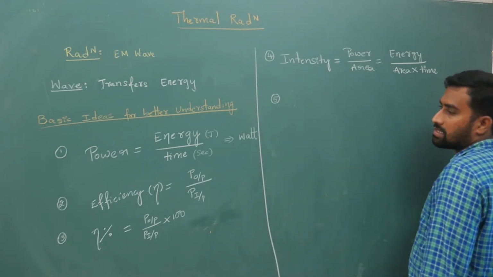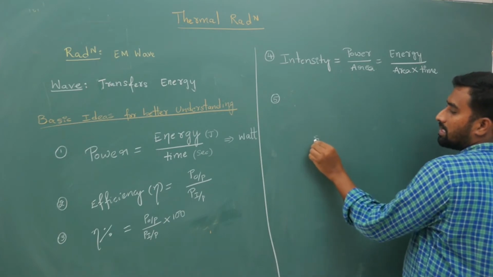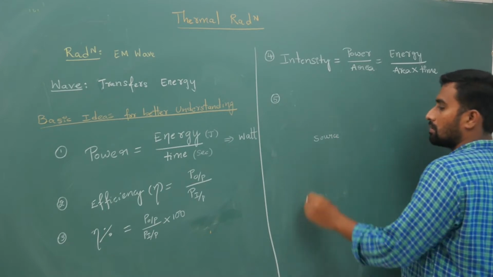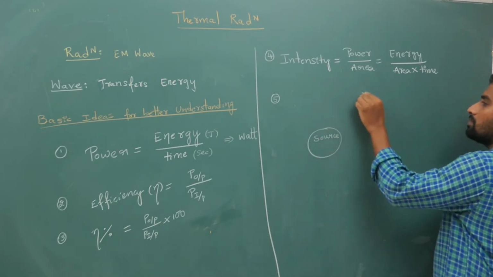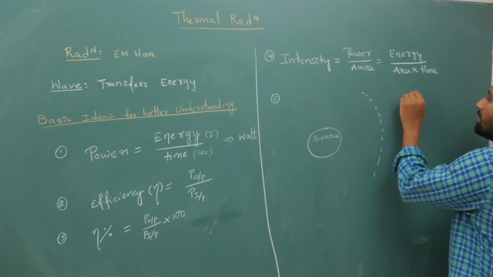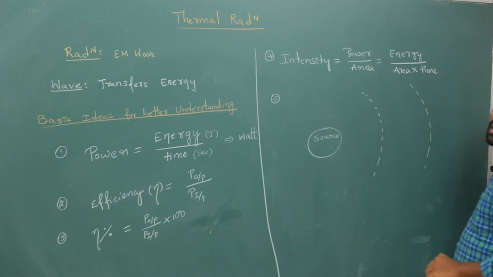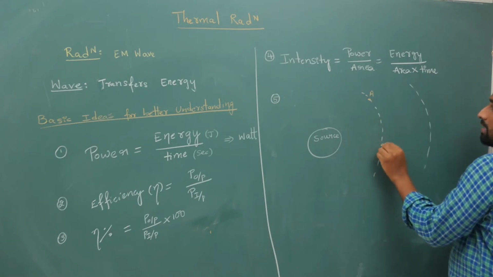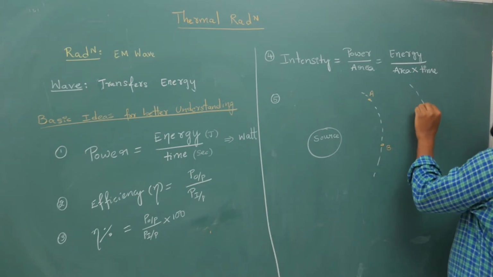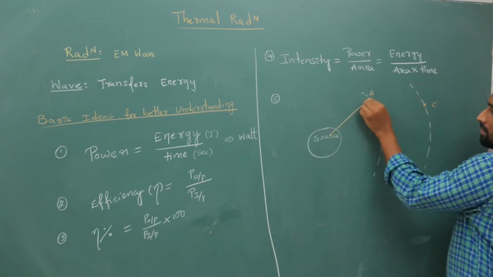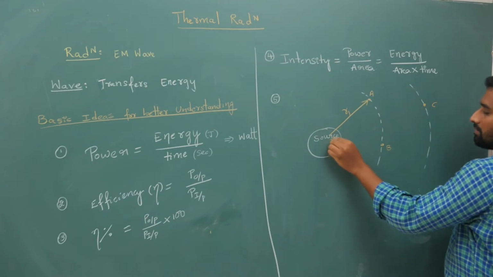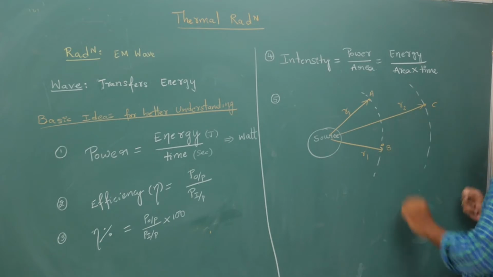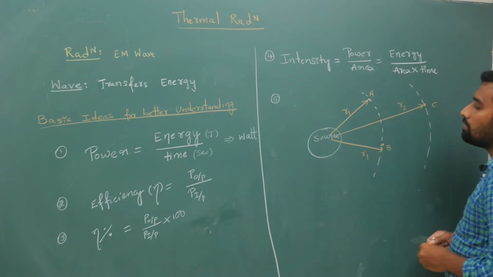Next, let us take a source. Suppose you have different points, which I mark as point A, point B and point C, where A and B are at a distance of R1 and C is at a distance of R2.